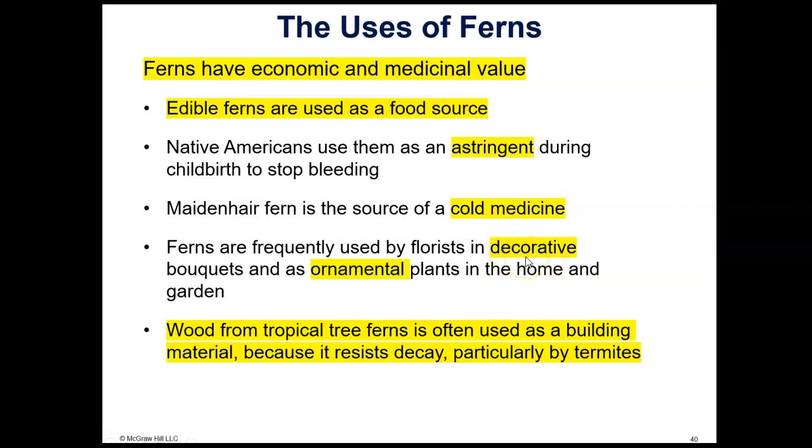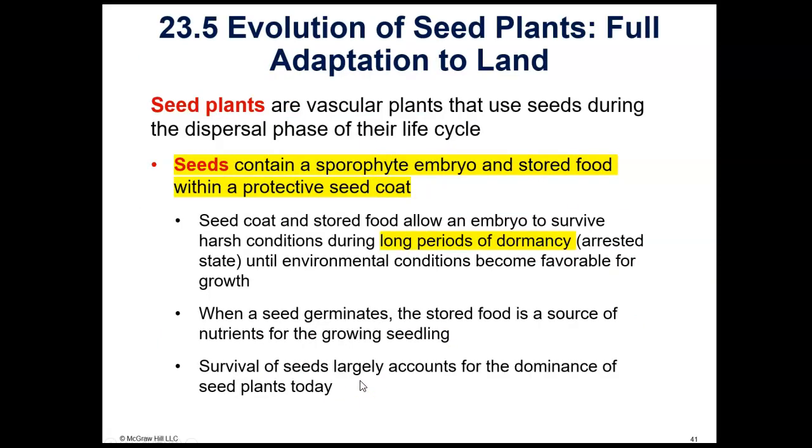And of course, we have decorative ferns. Ferns are very pretty. They're used in decorative bouquets and as ornamental plants. A lot of people have them as hanging basket plants. And wood from the tropical tree ferns is often used as a building material because it resists termites. All right, we'll stop here.